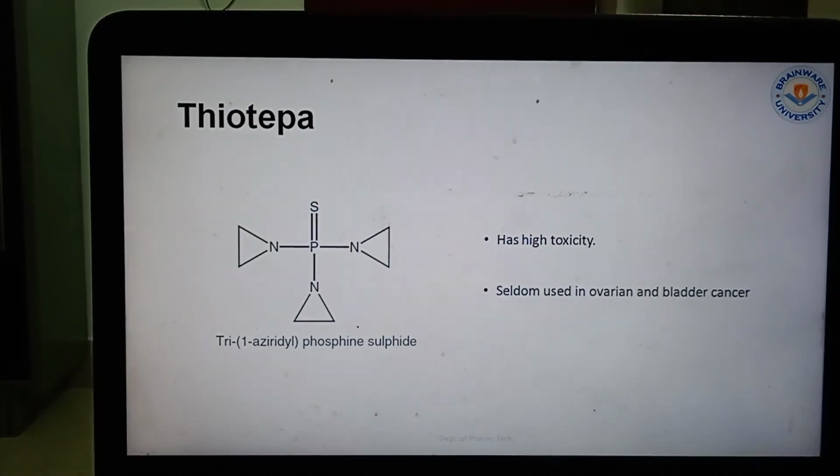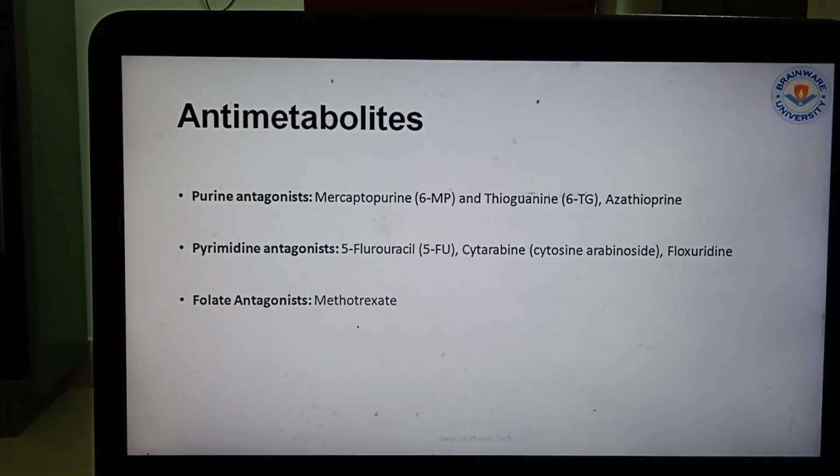Now coming to thiotepa, that is, thio means sulfur, phosphorus is there, 3 nitrogens are there having an aziridine group. So tri-1-aziridinyl phosphine sulfide has high toxicity and is seldom used in ovarian and bladder cancer.